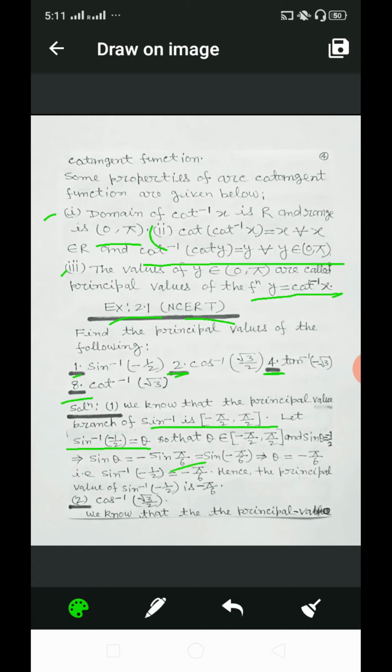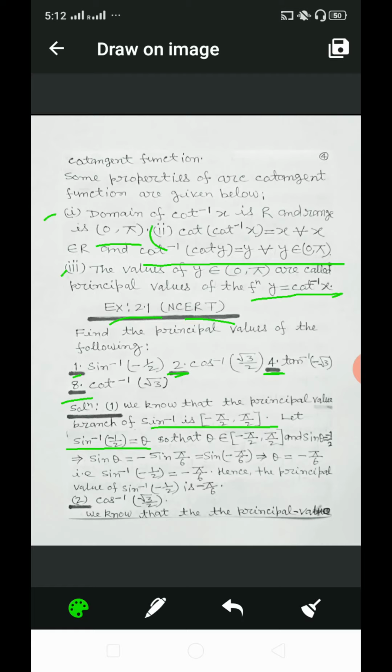Here sin pi by 6 is equal to 1 by 2 and it is minus 1 by 2, so sin theta is equal to minus sin pi by 6, and this can be written as sin in bracket minus pi by 6. Why? Because sin minus theta is equal to minus sin theta.